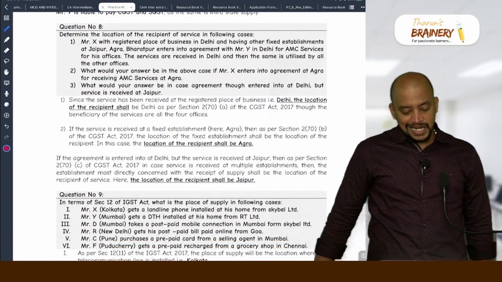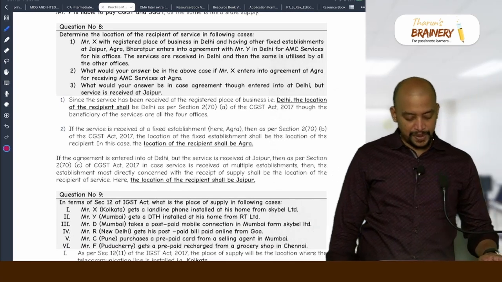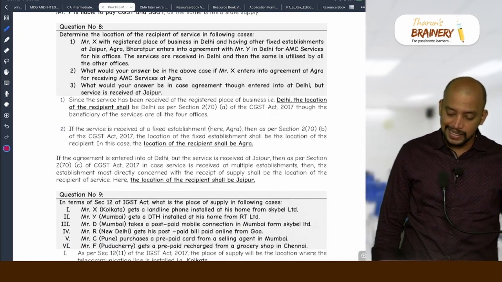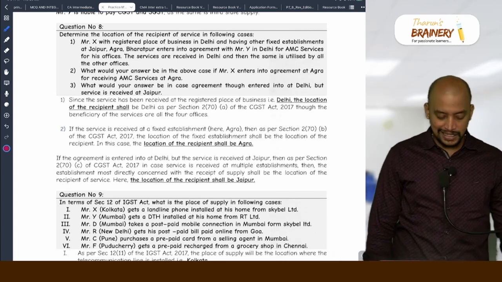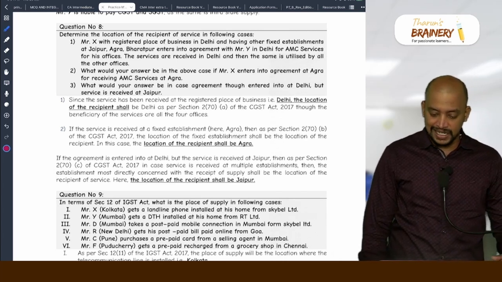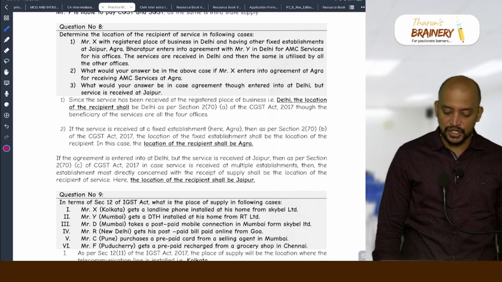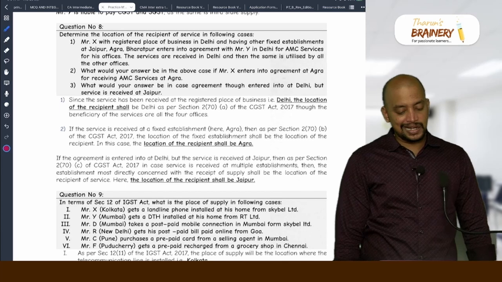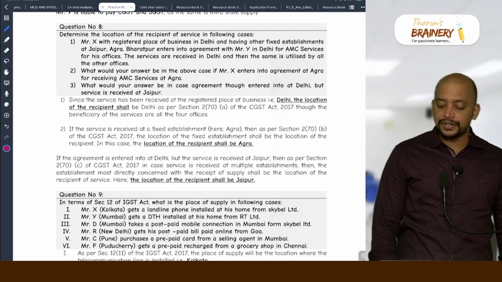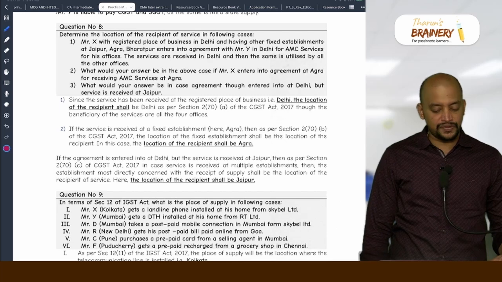Then question number 8, determine the location of recipient of service in the following cases. Mr. X, with registered place of business in Delhi and having other fixed establishments at Jaipur, Agra, Bharatpur, enters into agreement with Mr. Y in Delhi for AMC services for his office.